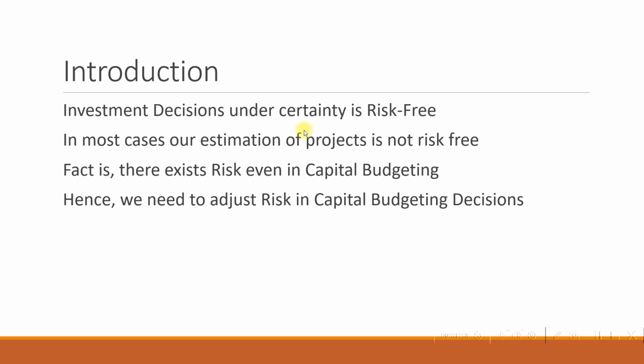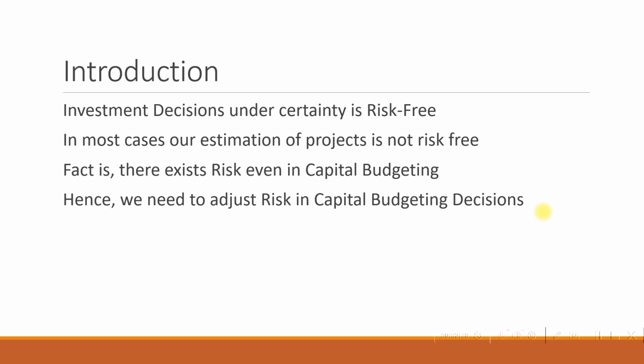So that is true fact. There exists risk even in capital budgeting. So we can say some risk is always associated with a project. So there exist cash variations, and this would be reflected in every project considered in capital budgeting also. Hence, we need to do what? We need to adjust risk in capital budgeting decisions.